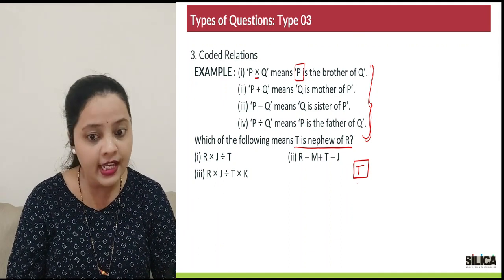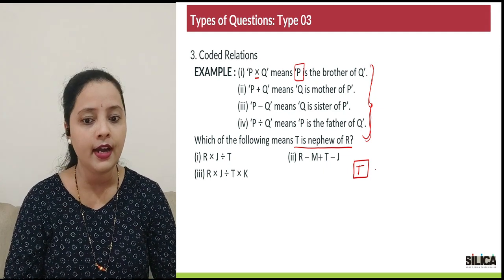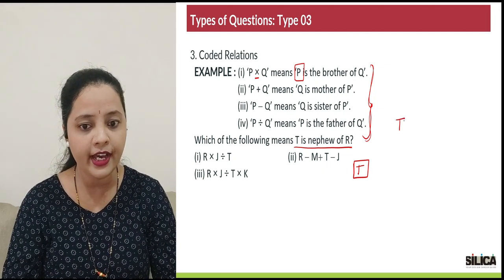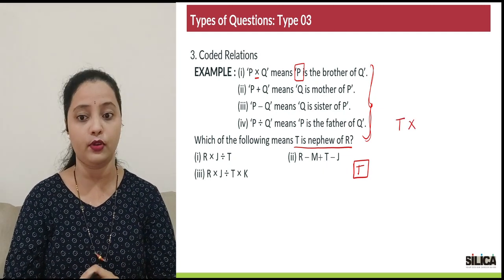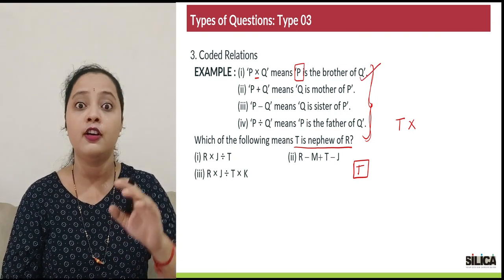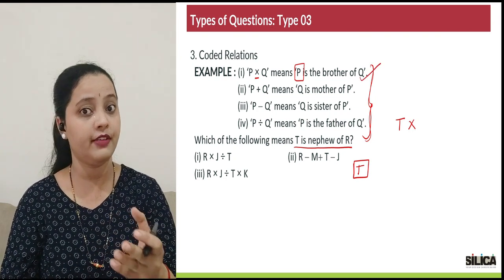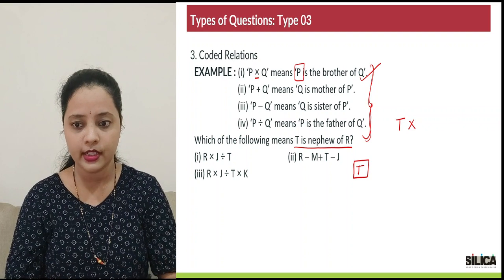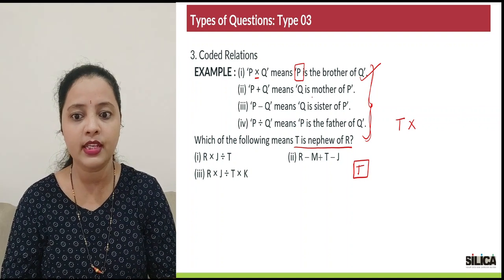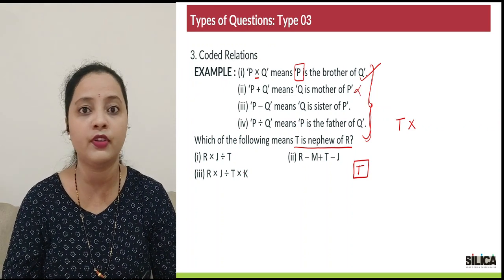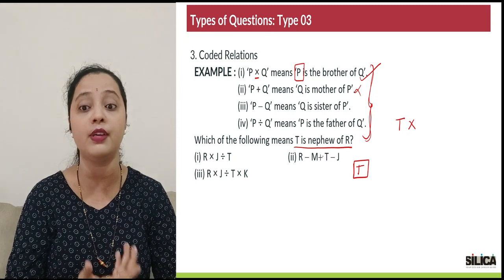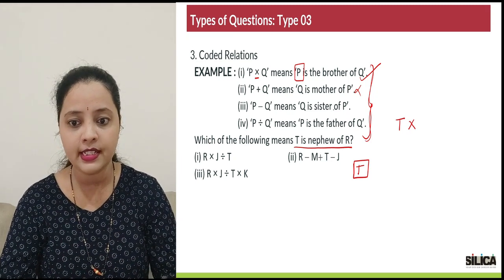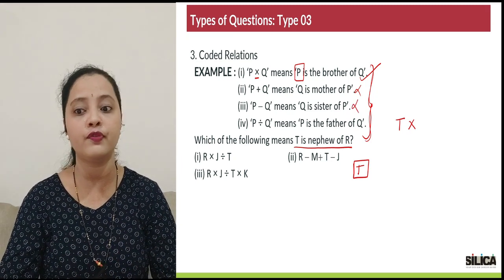So obviously if T has to be a boy, after T I should have a multiplication sign following. So this is the first symbol which I can check with the options and figure out my answer. Alright, then let's go with the next one. Plus sign means mother, not worth it for me because I need T to be a boy. Next, minus sign means sister. This is also not useful to me.